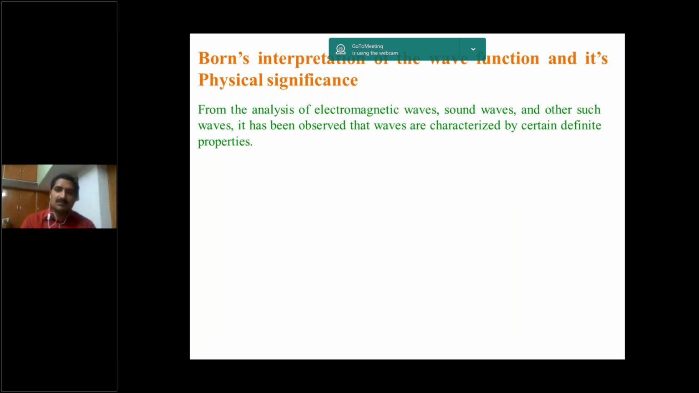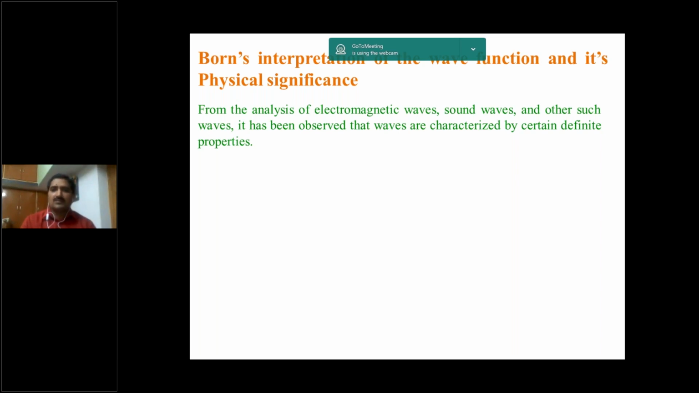What are the characteristics of the particle? In the last class we discussed. Particle possesses mass, position, velocity, momentum, energy. Wave possesses wavelength, frequency, amplitude, and also energy and momentum. So these are the basic characteristics of the wave.